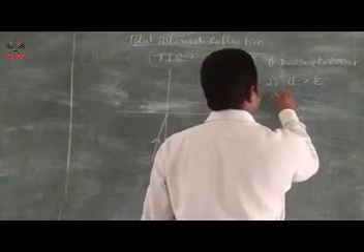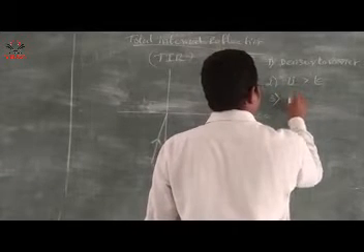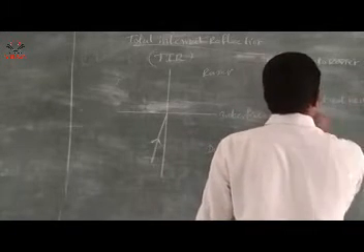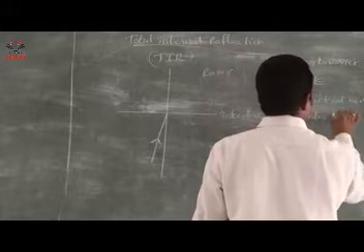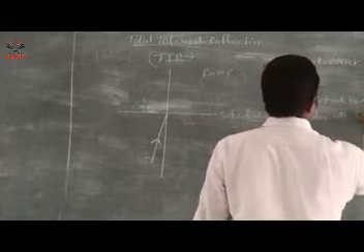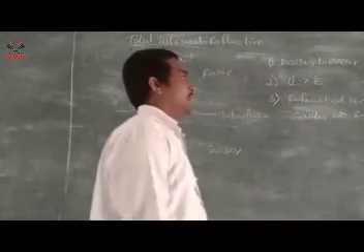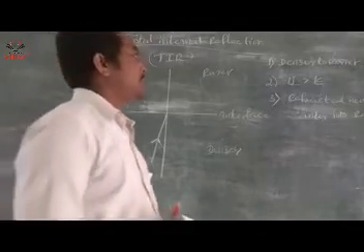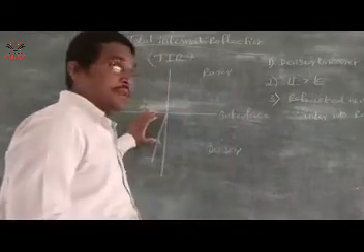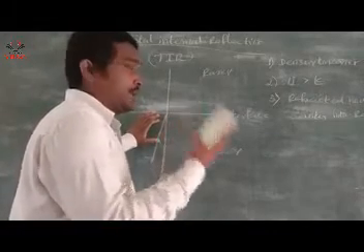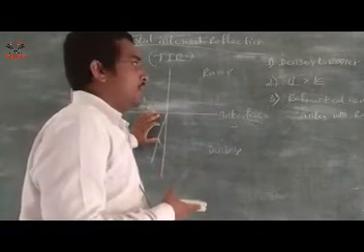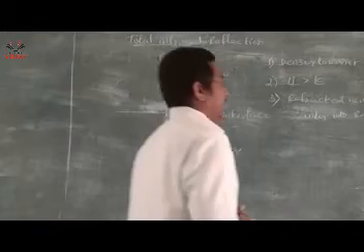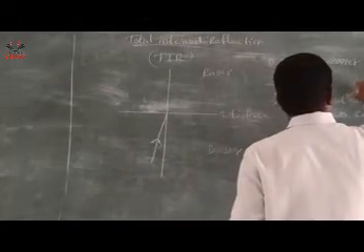And the third: the refracted ray never enters into the rarer medium. Okay, three conditions. The light travels from denser to rarer, the angle i is greater than the critical angle, and the refracted ray never enters the rarer medium.